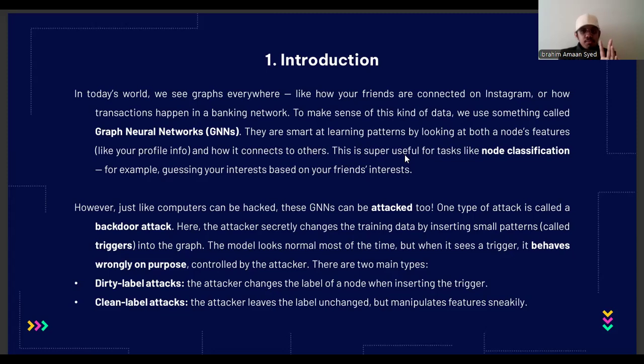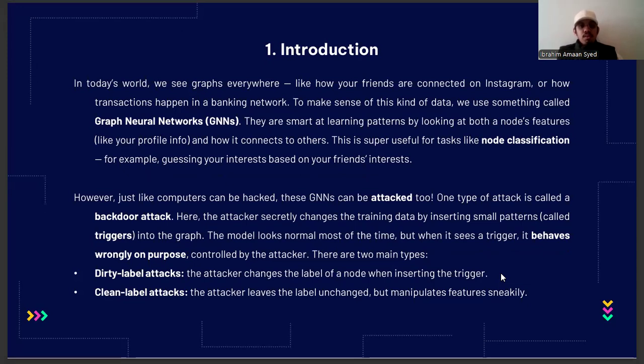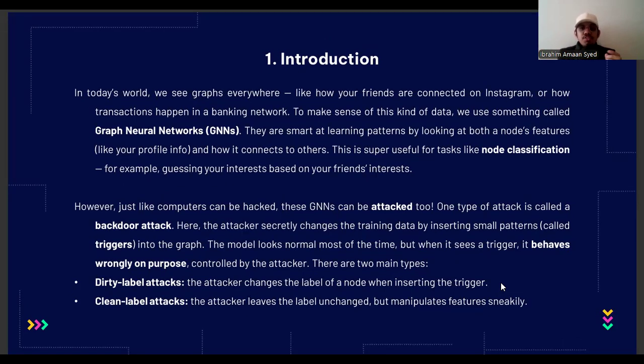There are two types of attacks basically. One is called dirty label attacks. The other one is called clean label attacks. Dirty label attacks change both the data features and the labels during training. The second one only changes the features while leaving the same label.